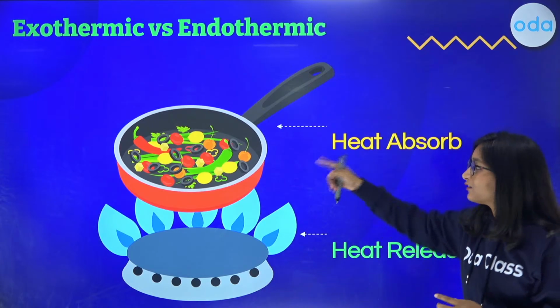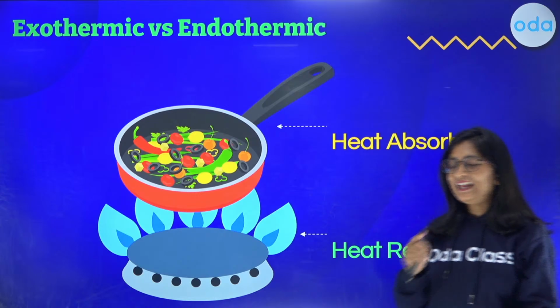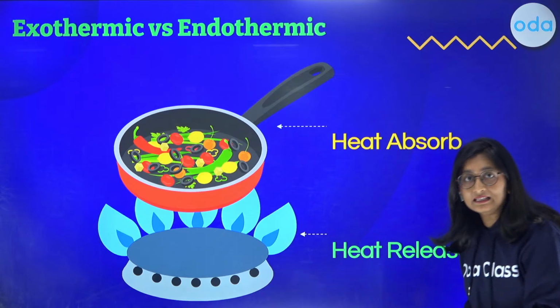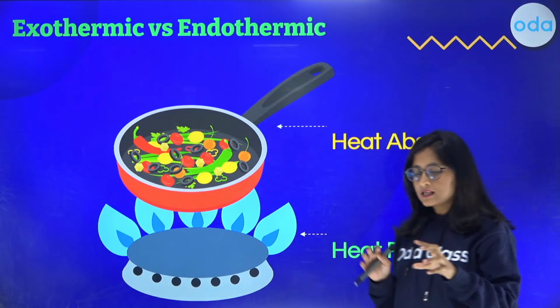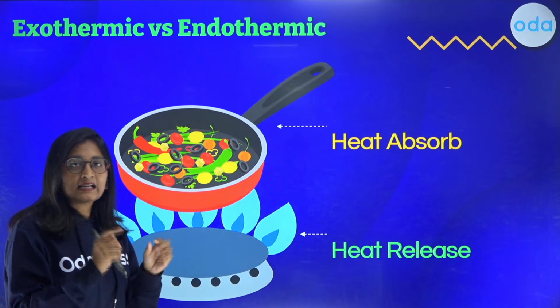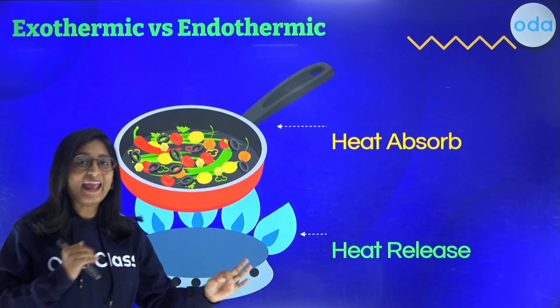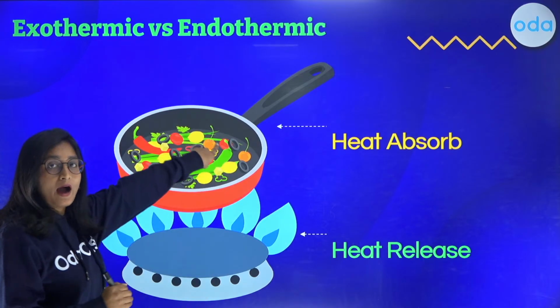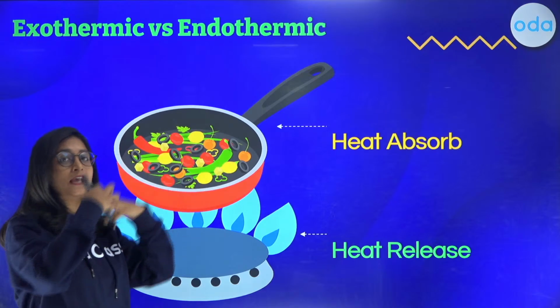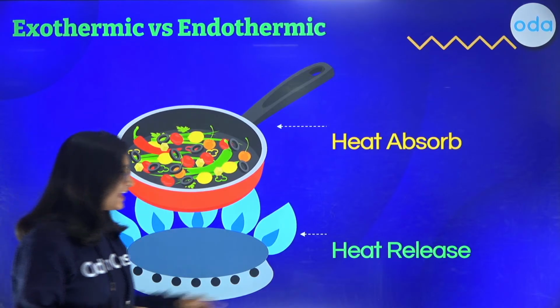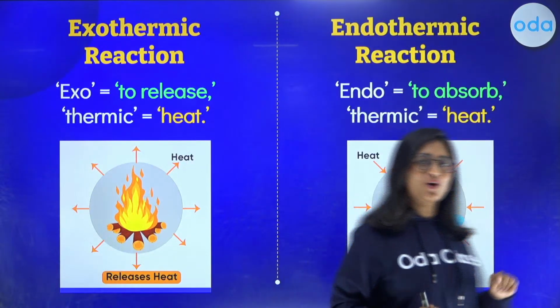You all know that there is a role of heat. The heat is either being absorbed or being released. So when the heat is being released, you will find that this is going to be an exothermic reaction. Whereas in the other part, when the heat is being absorbed, that is going to be the endothermic reaction. Now, let me give you a clear picture of this.